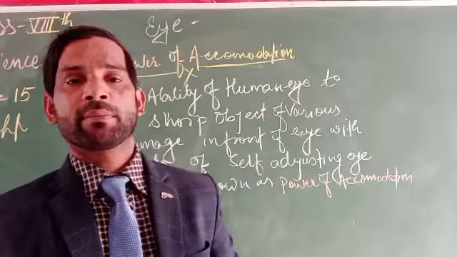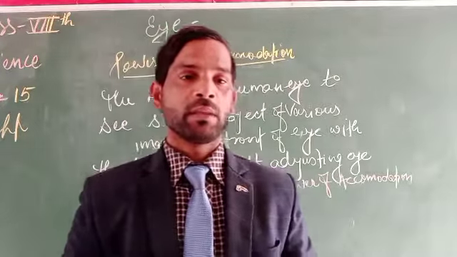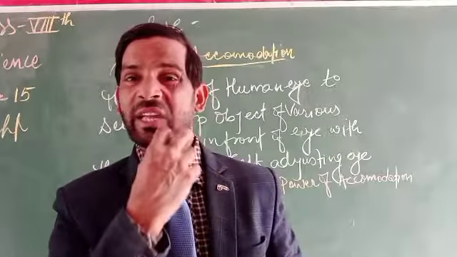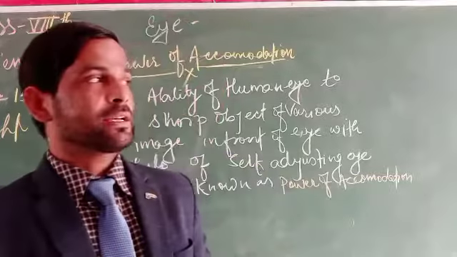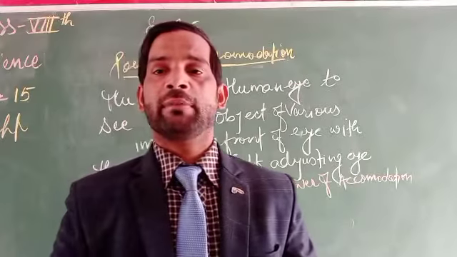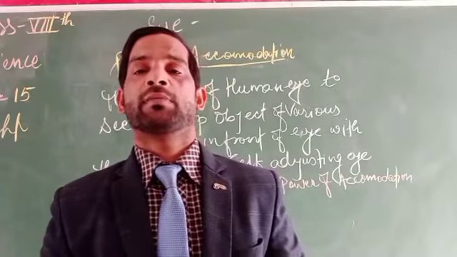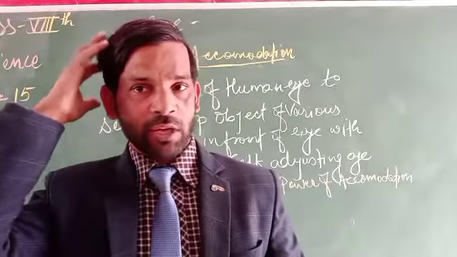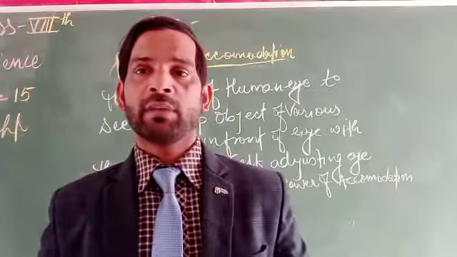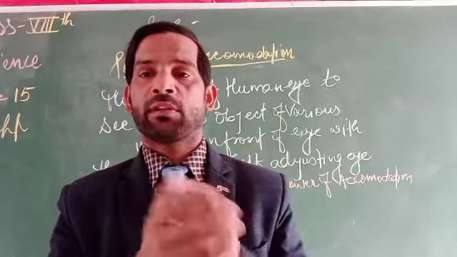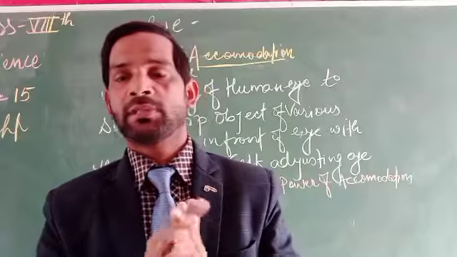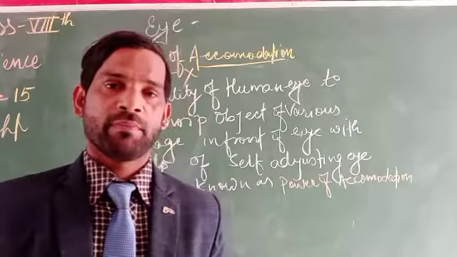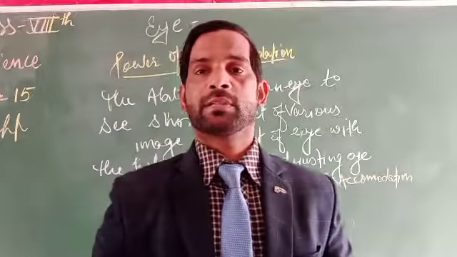In hypermetropia, we can see far or distant objects clearly, but near objects cannot be seen clearly. This defect can be rectified using convex lenses, because they converge the rays at a point. So we use convex lenses in case of hypermetropia. Okay, in the next video we will discuss the